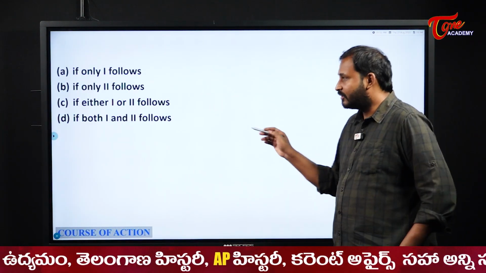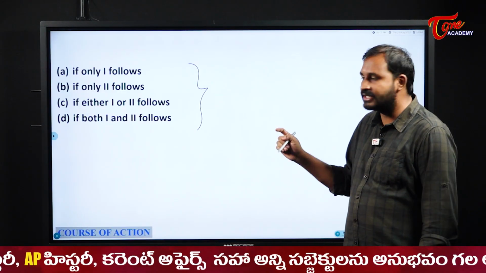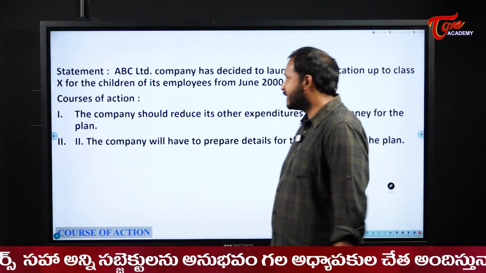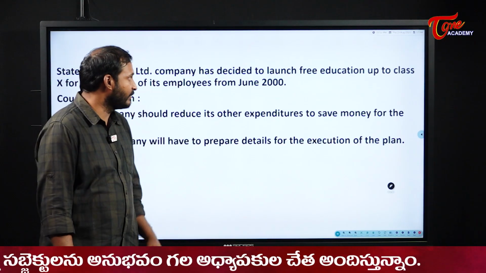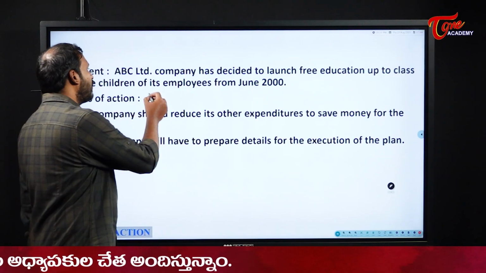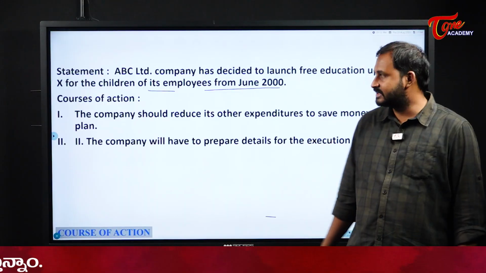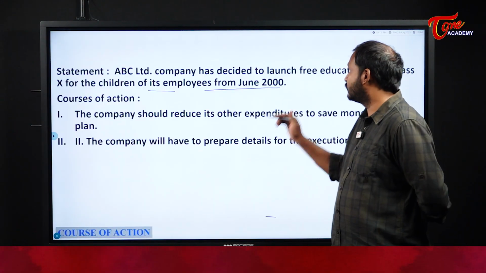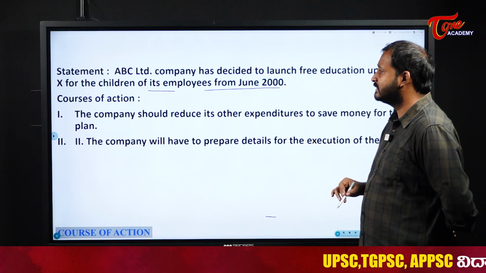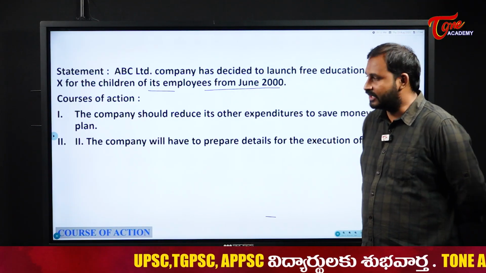Next one. Here the option set is different for this next set of questions: either and both, neither follows. So now see here. ABC Limited Company has decided to launch free education up to class 10th for the children of its employees from June 2000. There is an organization or company, and they decided to launch free education up to class 10 for the children of its employees from June 2000. That is the decision there.